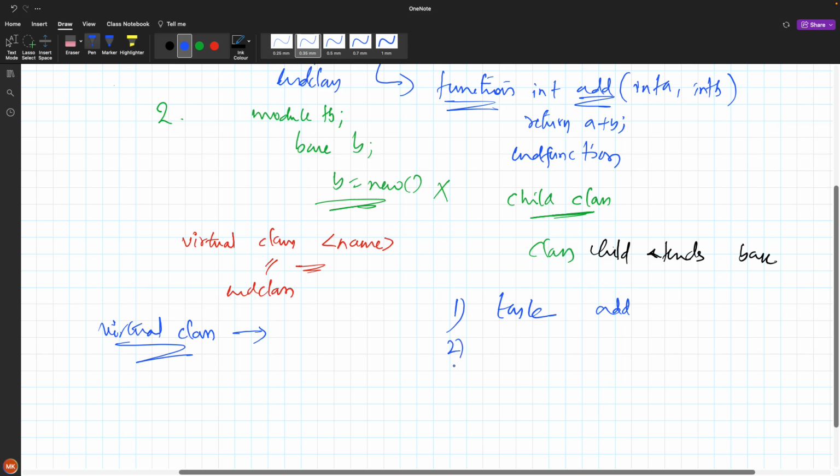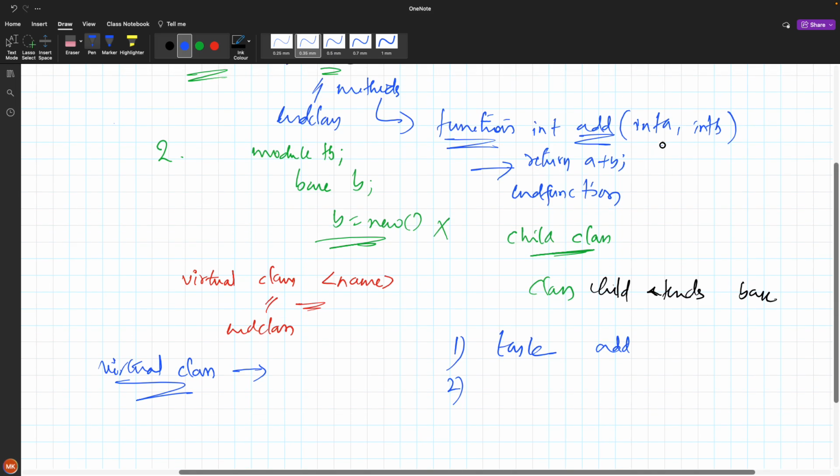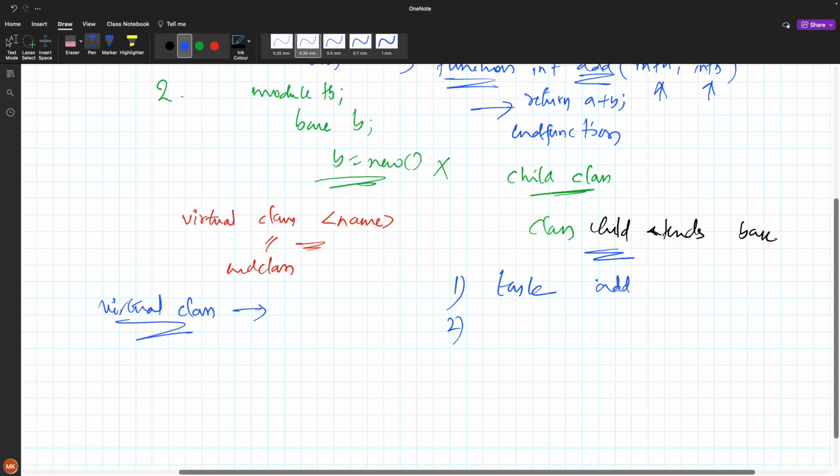This is one point. Another is that the method type should be the same. If it is a return type in the base class, it must be a return type only. And the number of arguments I'm passing here, two arguments, must be the same in the child class also. Also, it is not mandatory to add methods in the abstract class.